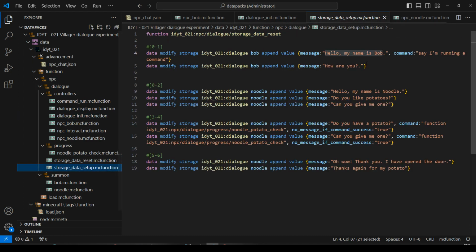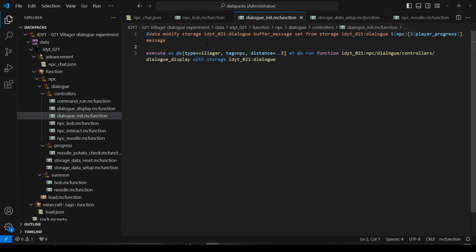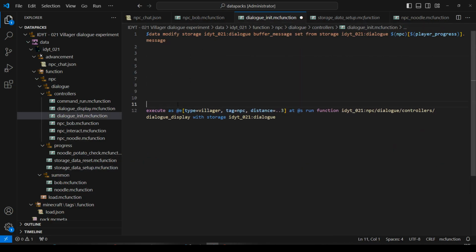Storage data setup. So here, in Bob's first message, he's trying to run a command. Say I'm running a command. So that he's running the say command. Let's get that working. So let's go to dialog init. Let's make a bit of space. So say, I might put a little comment here. Show message. Run command.